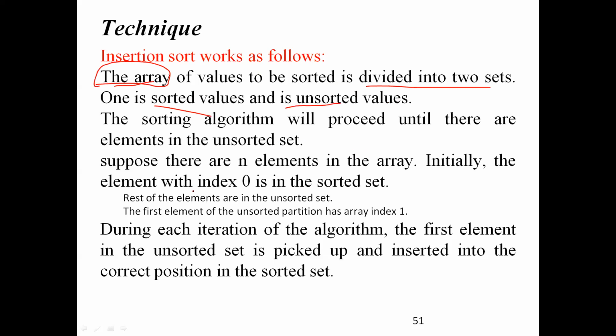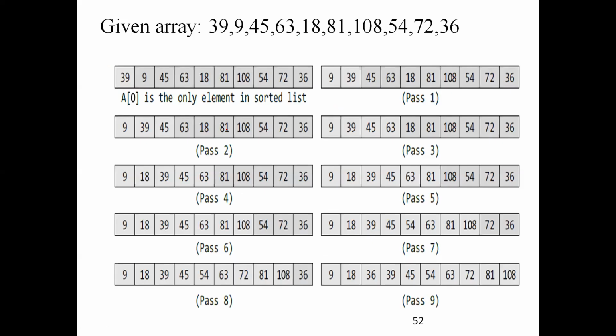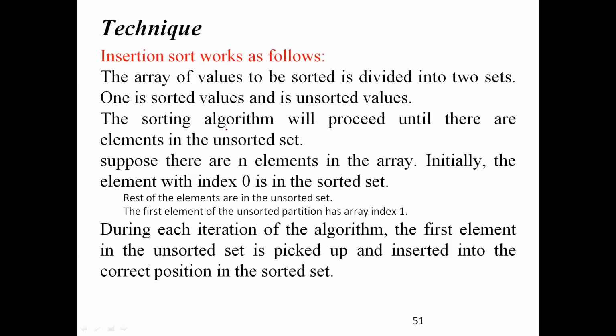This is the theoretical part. Once I come to the algorithm, we'll take a real example. Once you understand this, this slide will be clear and you will have a clear picture.